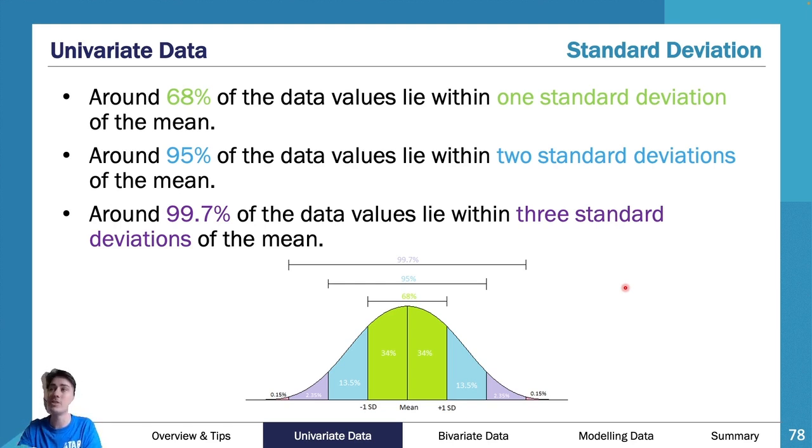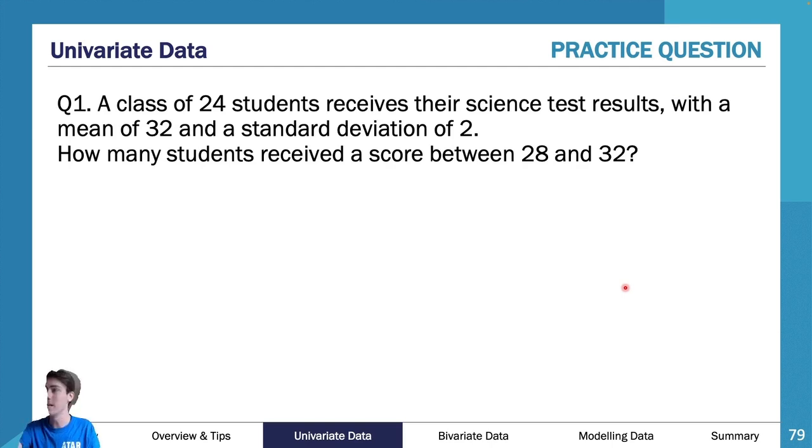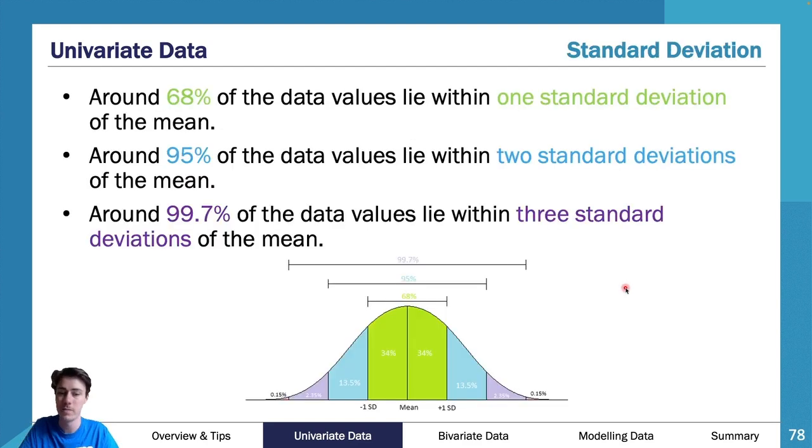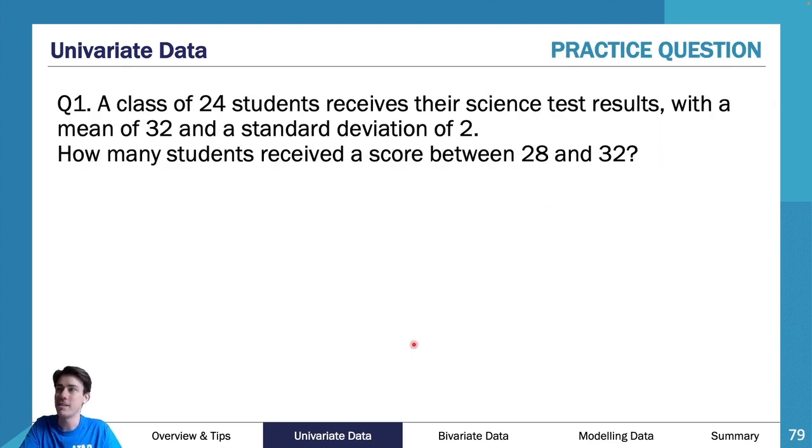And why it needs to be there is because you get asked questions like this. A class of 24 students receives their science test results with a mean of 32 and a standard deviation of 2. How many students received a mark between 28 and 32? Well, how do I know how to answer this? Well, I go back to this diagram here. It said I had a mean of 32 and a standard deviation of 2. Well, a standard deviation 1 below is 30 and a standard deviation 2 below is 28.